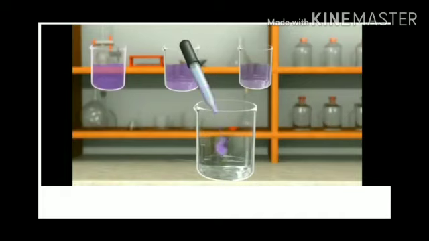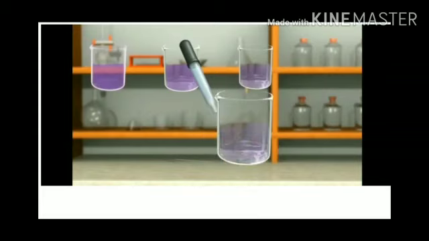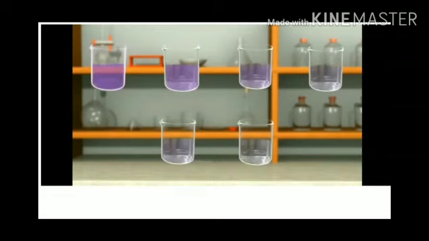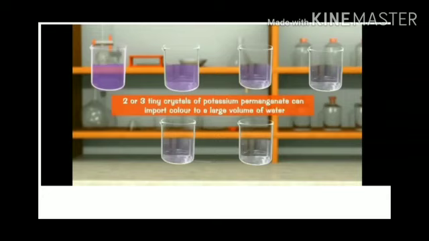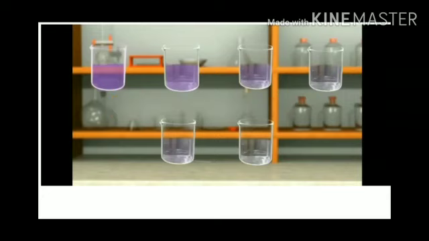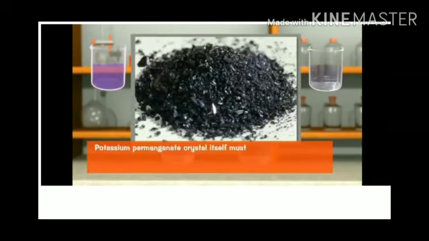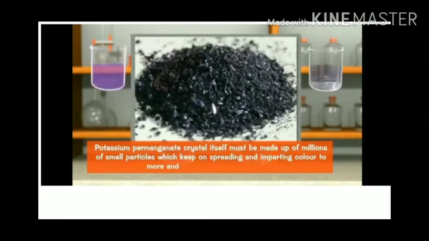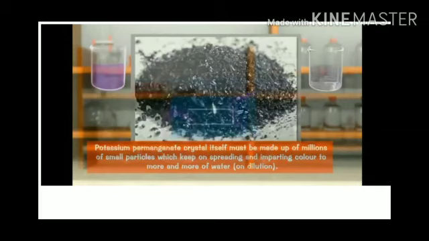If we keep on diluting the permanganate solution like this a number of times, we get a very dilute solution of potassium permanganate in water, but the water is still colored. This experiment shows that 2 or 3 tiny crystals of potassium permanganate can impart color to a large volume of water. Each potassium permanganate crystal itself must be made up of millions of small particles which keep on spreading and imparting color to more and more water on dilution.